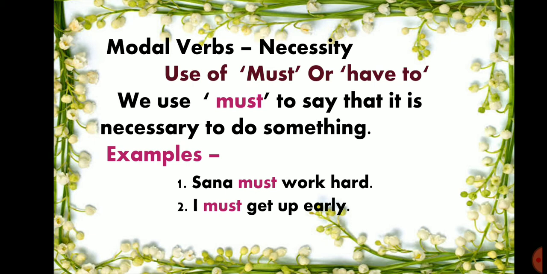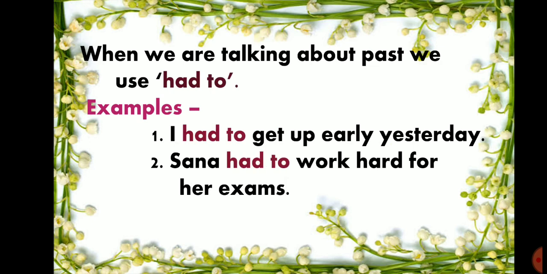You can use have to in place of must also. Like examples, Sana has to work hard. I have to get up early. There is no past form of must. So when we are talking about past, we use had to. Example, I had to get up early yesterday. Sana had to work hard for her exams.